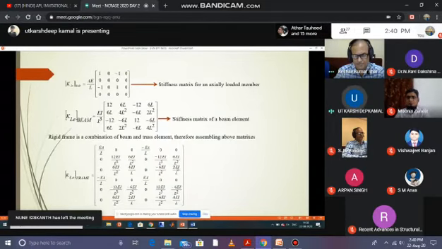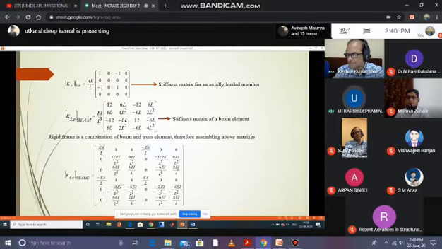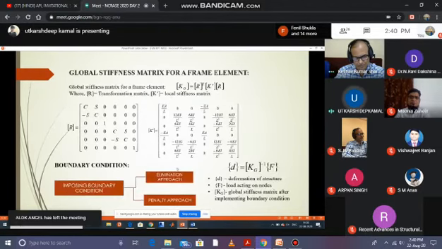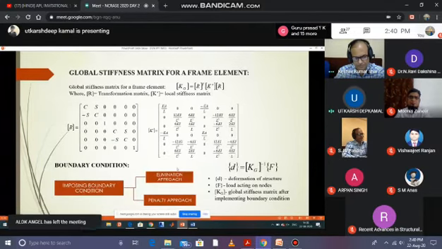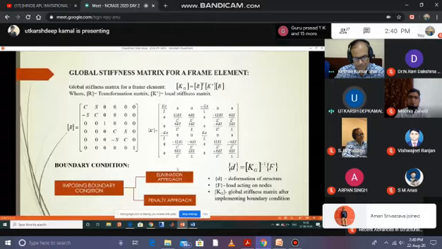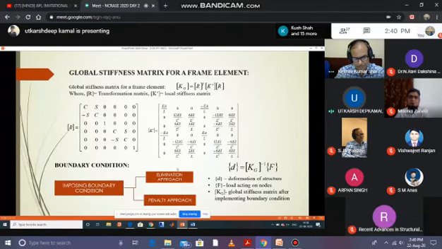Now, for an axially loaded member, the stiffness matrix is given as follows. For a beam element, the stiffness matrix is given. And after combining beam and truss element, we get a frame element, whose stiffness matrix is of size 6 by 6. For the global stiffness matrix of a frame element, we have the following formula: K global equals R transpose K dash R, where R is given as shown and K dash is given.